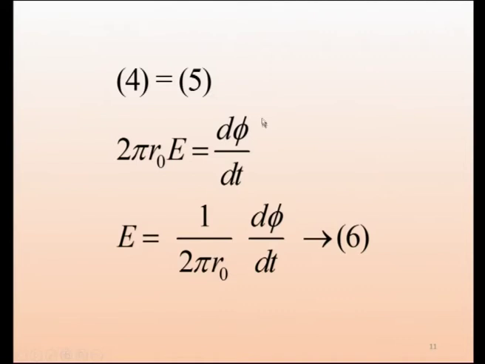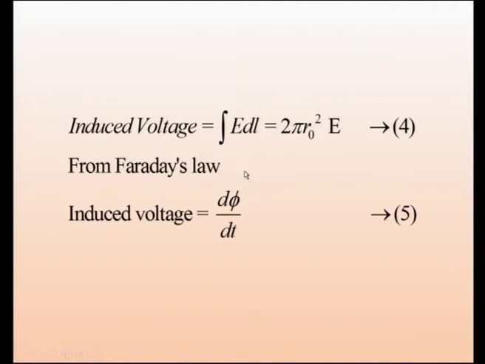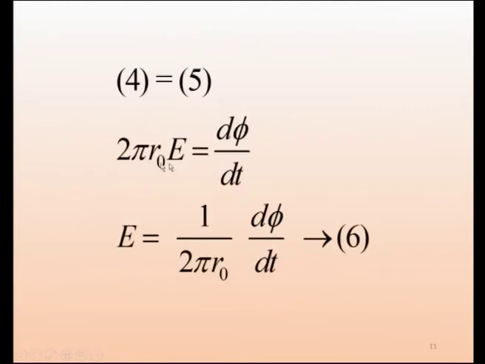So, E into the closed integral of dl is nothing but 2 pi r naught E. So, 2 pi r naught into E is equal to d phi by dt, that is what we get here, and this E I can rewrite, we get this equation 6. So, this is the expression for the electric field E.